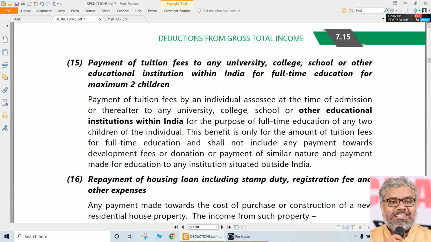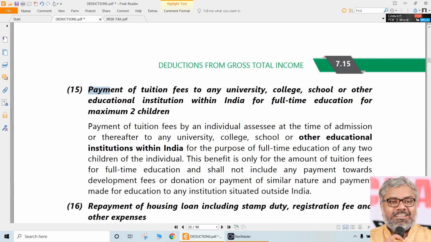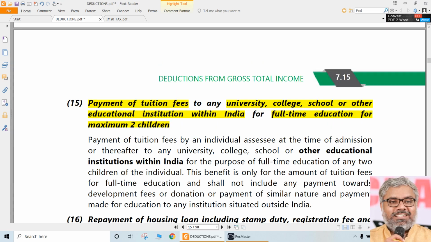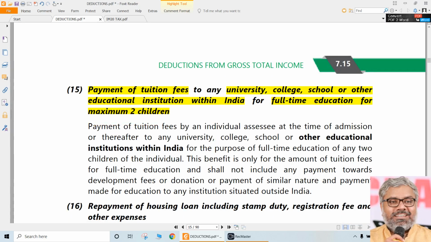Now comes an expenditure. Here, if the SSC pays any tuition fees to any university or a college or a school or other education institution within India, a lot of conditions are there, for full-time education up to a maximum of 2 children. If this is the case, this tuition fees paid by the SSC also is eligible for deduction under 80C. So here a question comes: is it not an investment? We can go philosophically. Education itself is an investment, so this is also an investment. But it doesn't matter. At the end of the day, it is an expenditure to the SSC.